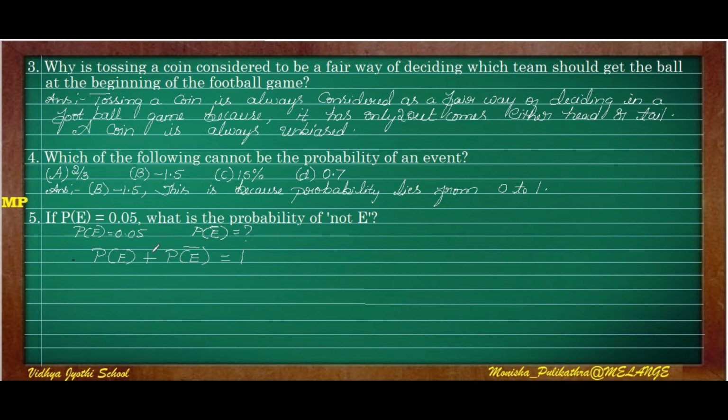The sum of an event and not E is always equal to 1. P of E is given as 0.05, so P of not E is 1 minus 0.05, which is 0.95. So this is the way of finding P of not E. I hope you understood this.